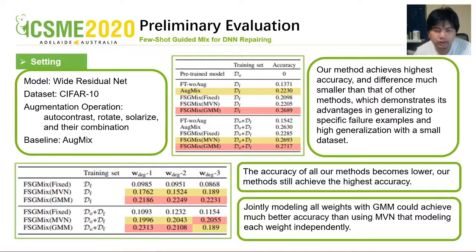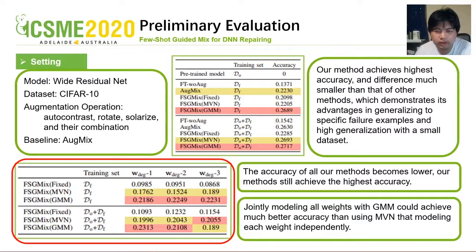In the preliminary evaluation, we validate the effectiveness of our method via the classification task. We test our method on a state-of-the-art DNN architecture, Wide Residual Net. We select 3 typical augments and their combinations as augmentation operations, and AugMix is our baseline. Compared with the state-of-the-art data augmentation method, our method with Gaussian mixture model achieves the highest accuracy. The accuracy difference between different training sets is much smaller than that of the other methods. This shows its advantage in generalizing to specific failure cases and high generalization with a small dataset.